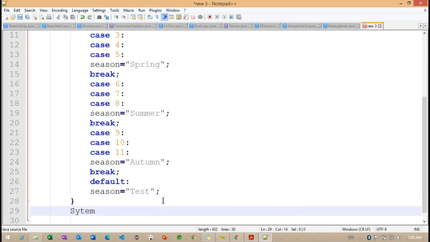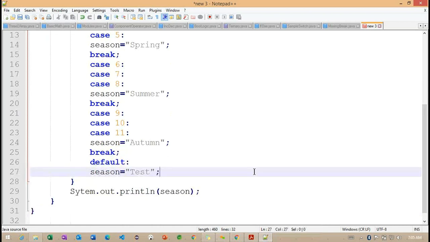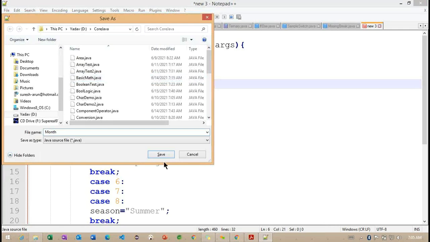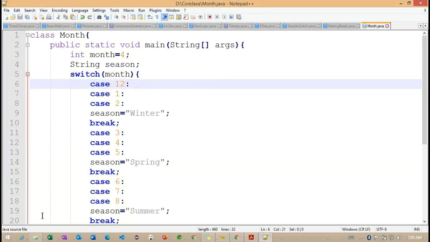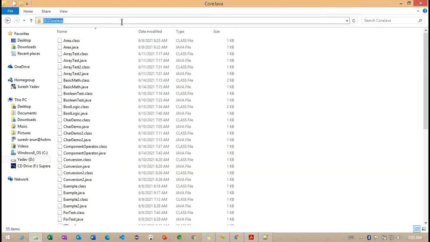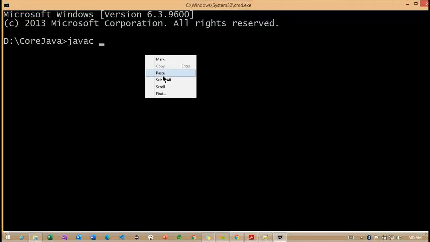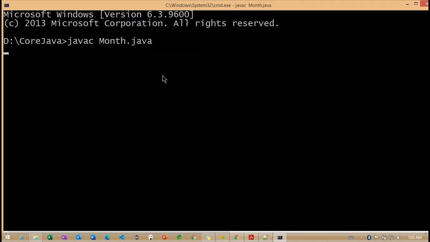Here, now I'm going to write System.out.println, and close our main brace, and close our class with a double brace. So this is defined as Month. After saving this, we go to the folder called core Java, open the command prompt and run javac Month.java to compile the code.